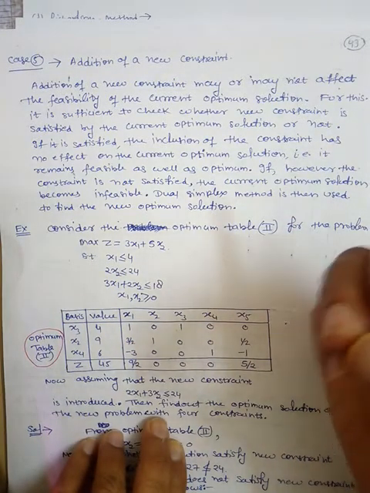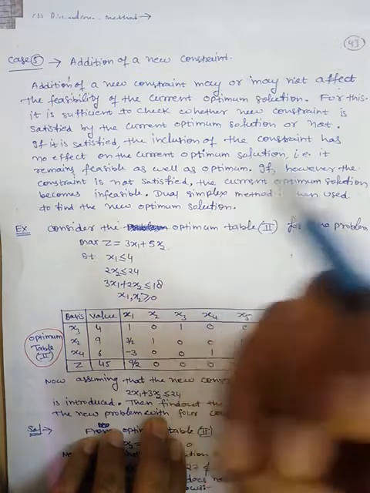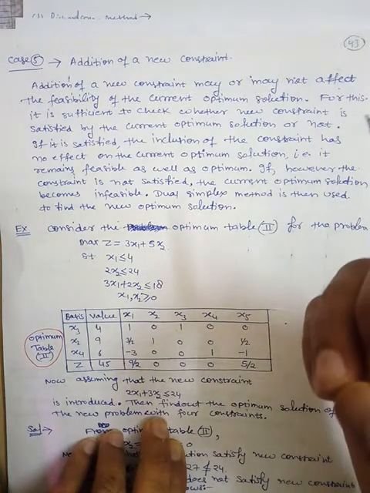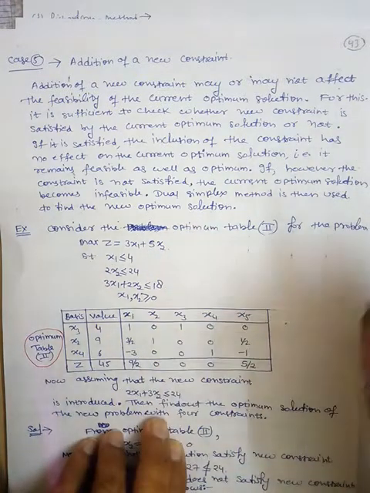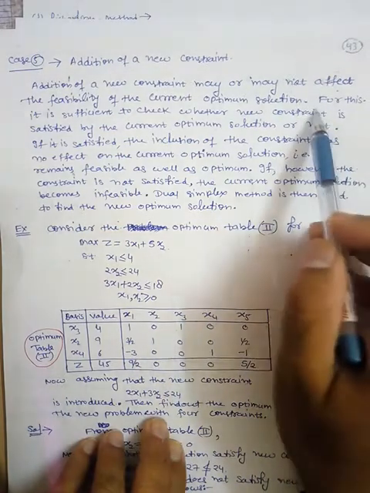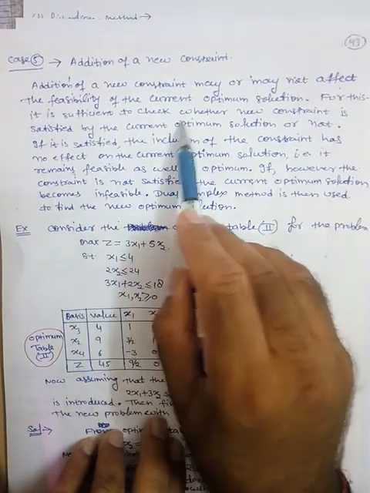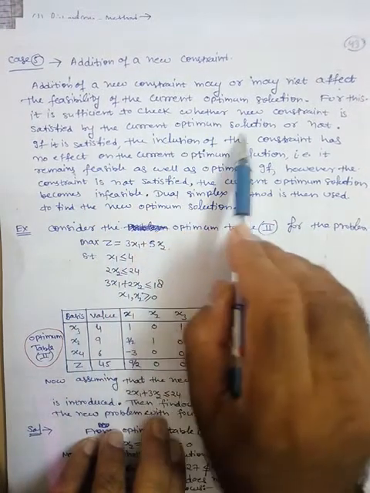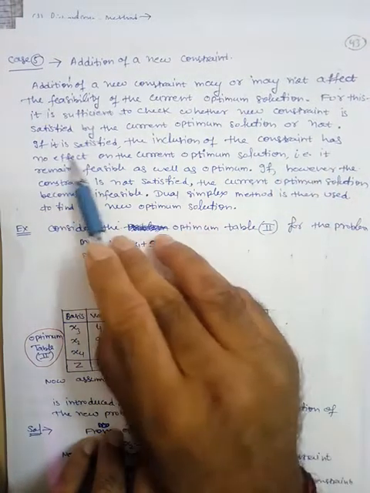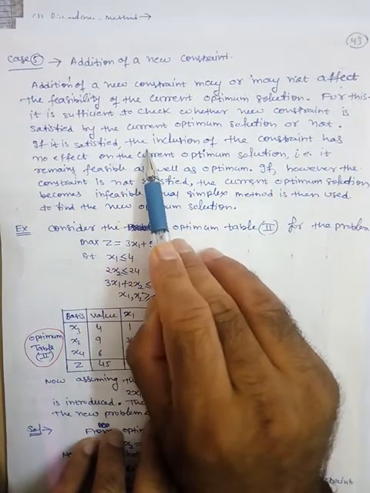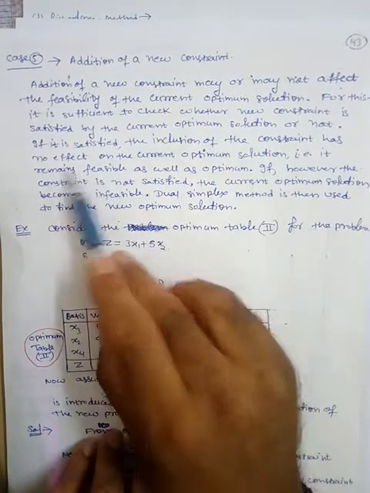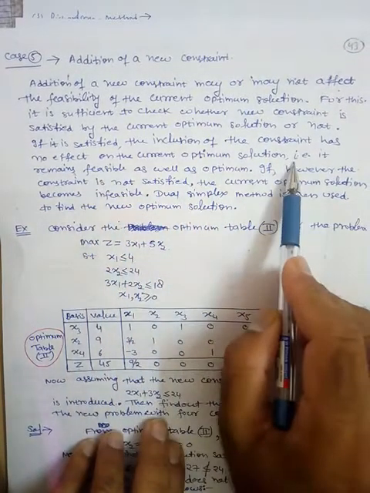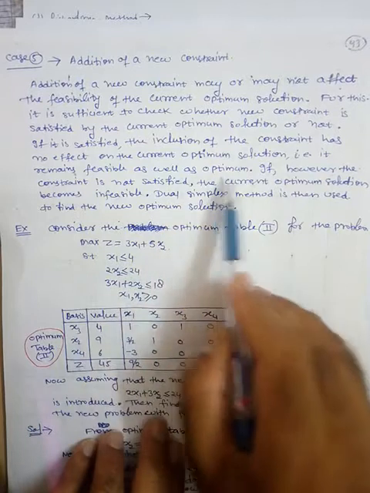And if the solution does not satisfy the constraint, then optimality or feasibility may be disturbed. So it is sufficient to check whether the new constraint is satisfied by the current optimum solution or not. If it is satisfied, then the inclusion of the constraint has no effect on the current optimum solution. That is, it remains feasible as well as optimum.